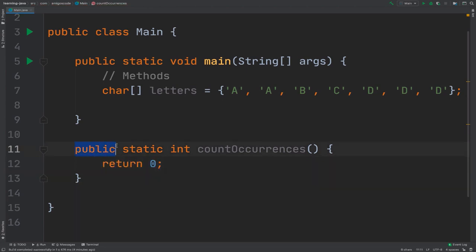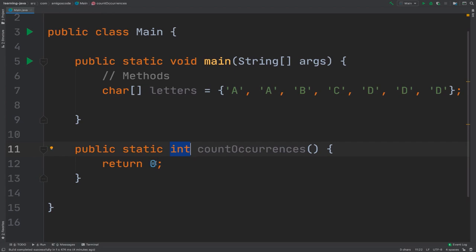Public means that this method is accessible by other classes. You'll learn more about the access modifiers of a method. Static means that this method belongs to a class. Again, don't worry much about it because you will learn this later. And then int, this int is the actual return type of this method.